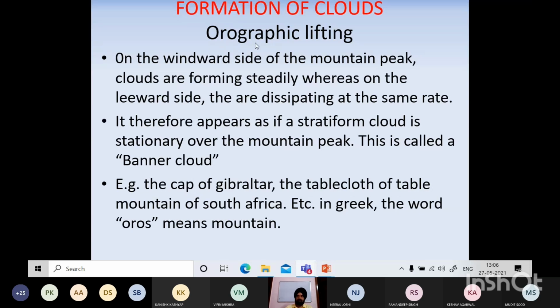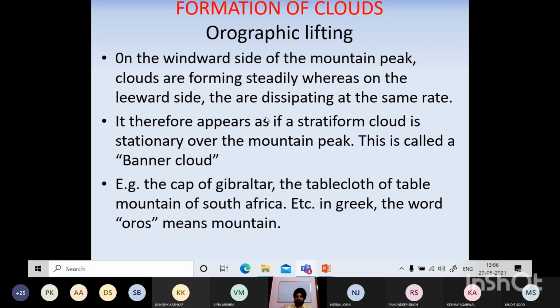But sometimes you are lucky, like we used to say. जब हम पास करते थे तो पुराने जमाने के कैमरा थे, अरे यार I could see the Gibraltar Rock. कैसा कैसा उस तक clouds होंगे, नहीं यार इस बारी clouds नहीं थे. So this is one of the examples that appears here: stratiform clouds, Cape of Gibraltar, tablecloth or table mountain of South Africa. So these are what we call orographic lifting.